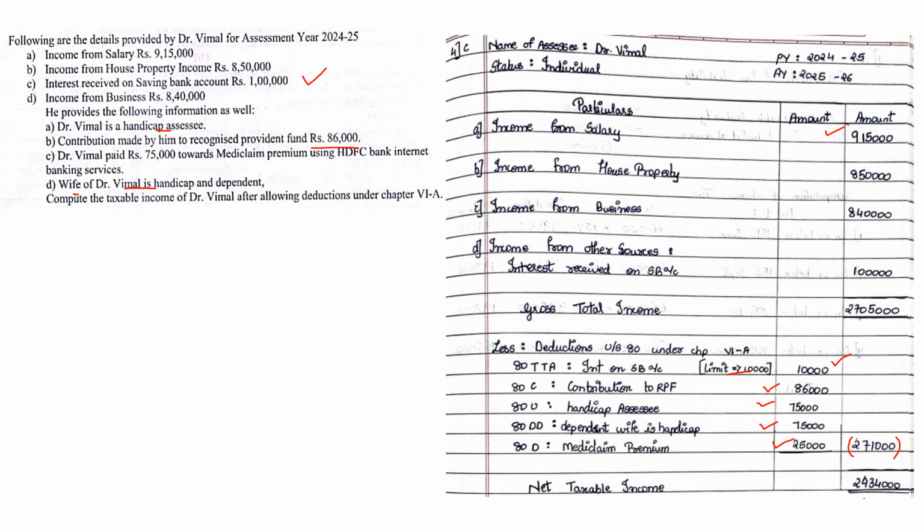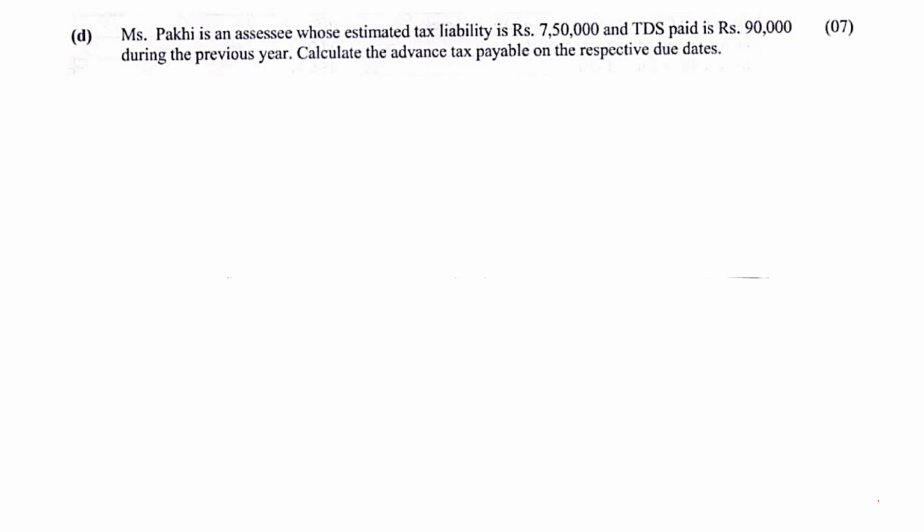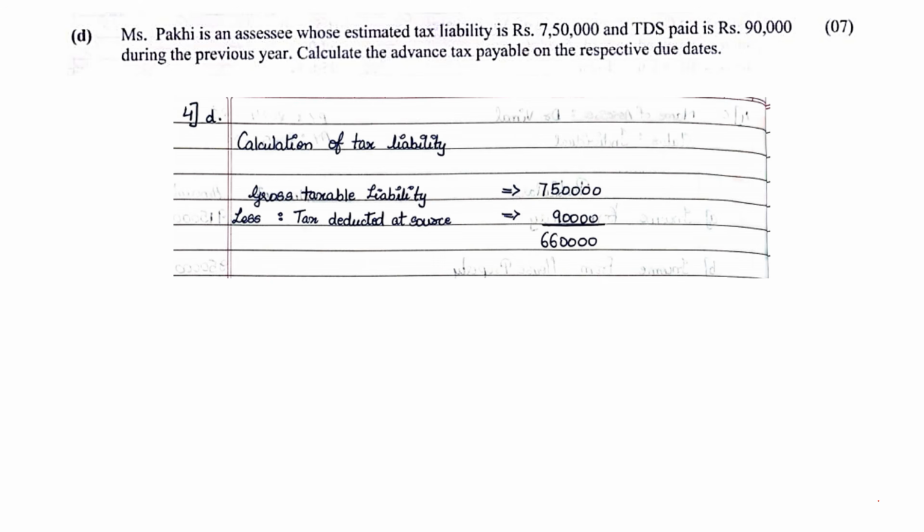Okay, next question. Ms. Parky is an assessee whose estimated tax liability is 7,50,000 and TDS paid is 90,000 during the previous year. Calculate the advance tax payable on the respective due date. So now here they are giving you tax liability and TDS. So the first rule is gross tax liability was 7,50,000 less TDS of 90,000. So from the gross tax liability, whenever TDS is given, you subtract the TDS from the liability because that tax has already been paid. So now our tax liability is 6,60,000 and now we need to calculate the advance tax payable.